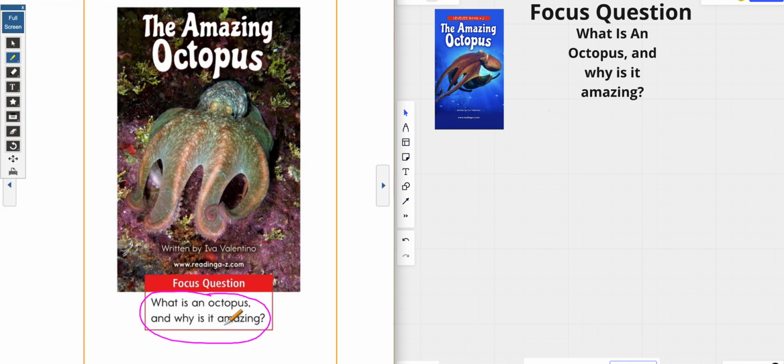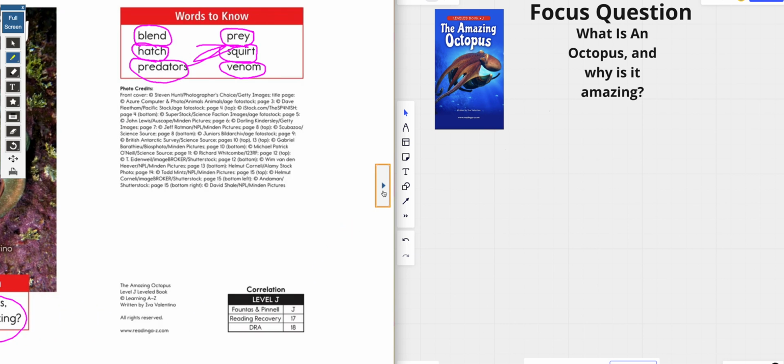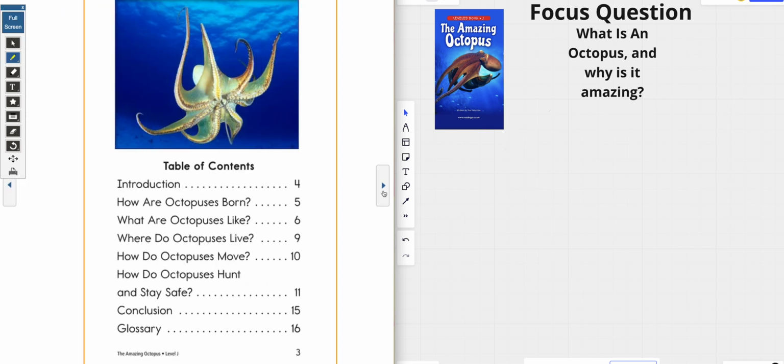And our focus question is, what is an octopus and why is it amazing? So I think I'm ready to jump right on in so we can get started. Oh, no, I forgot something, guys. We have the table of contents. And yes, I had to stop right there because that's very important, just like our glossary.